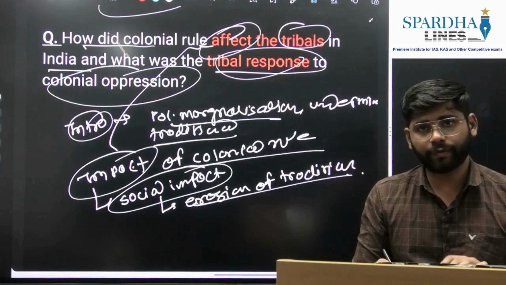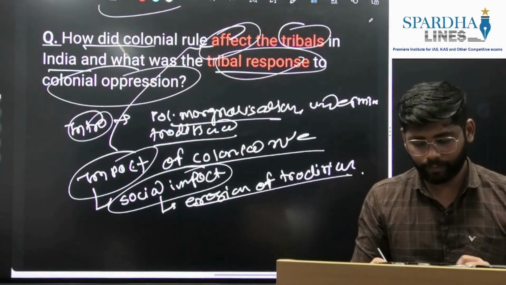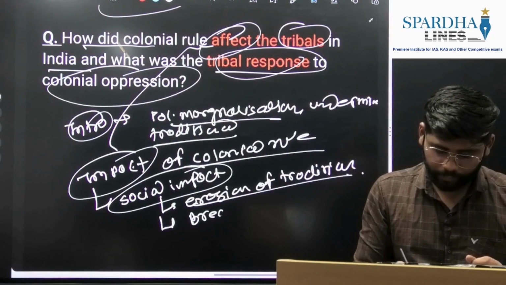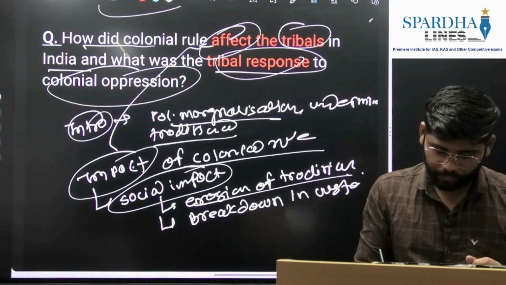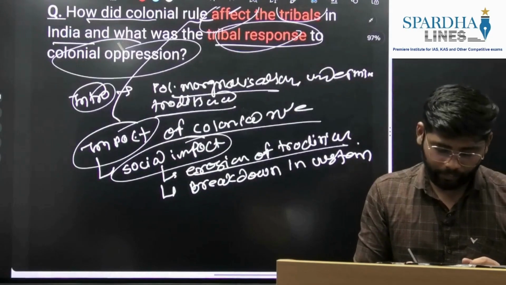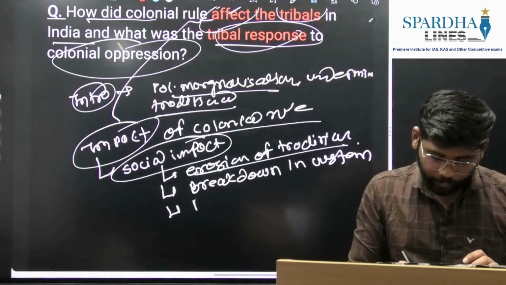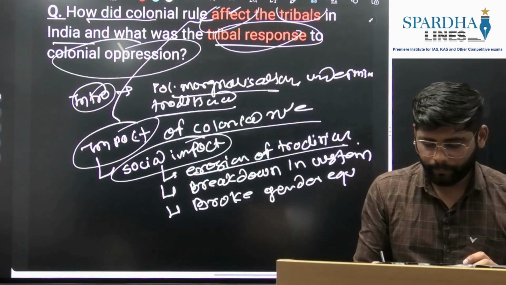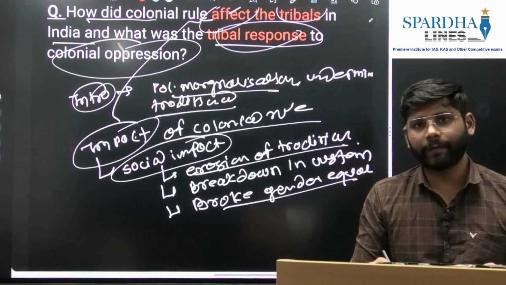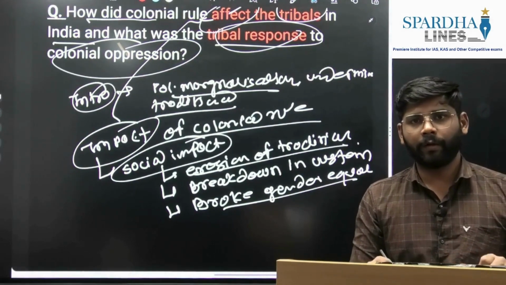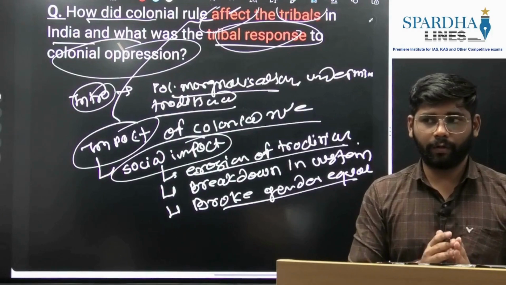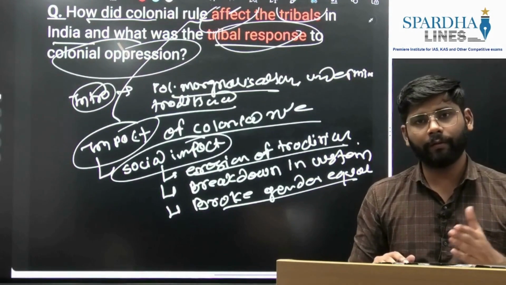Traditional institutions eroded due to missionary activities. So these aspects we can write. Then we can write about the breakdown in their customs. This also broke gender equality. How did it break gender equality? Tribals were associated with a self-sufficient economy, with a total division of work between male and female.